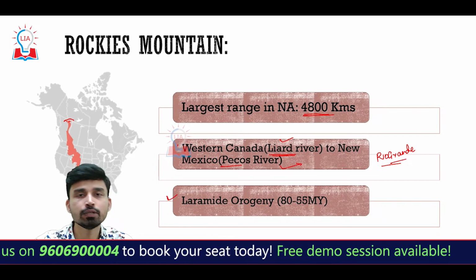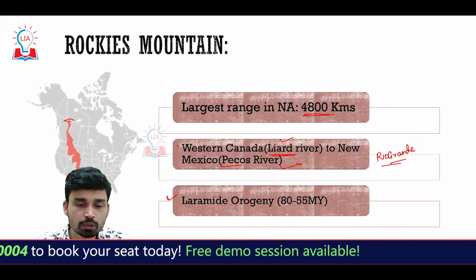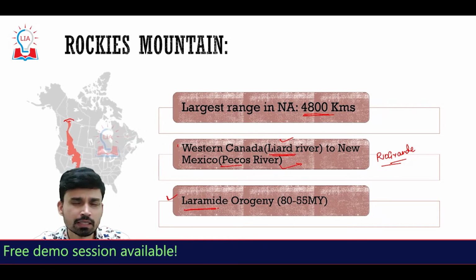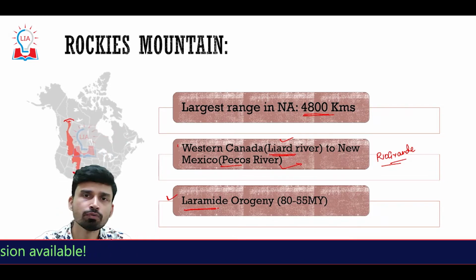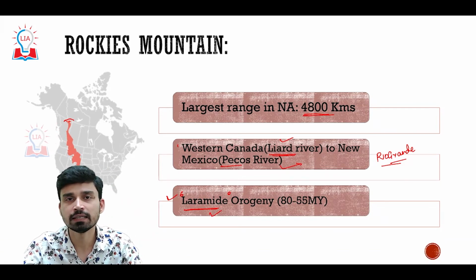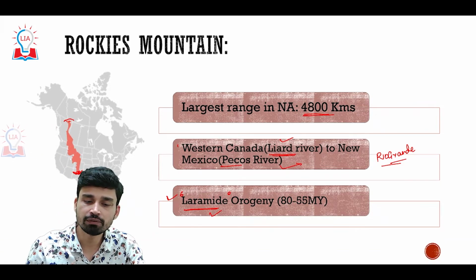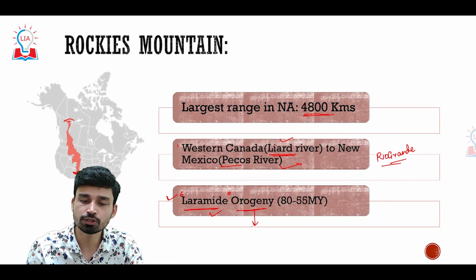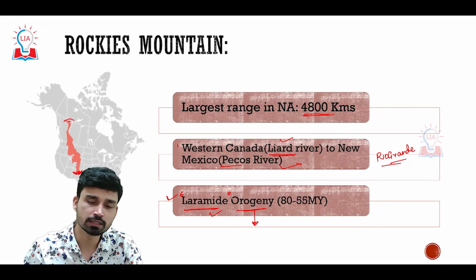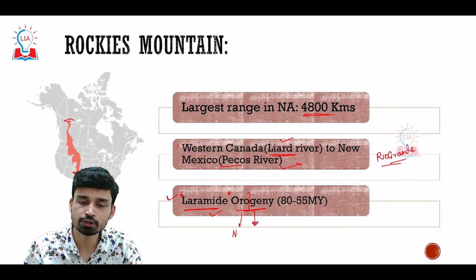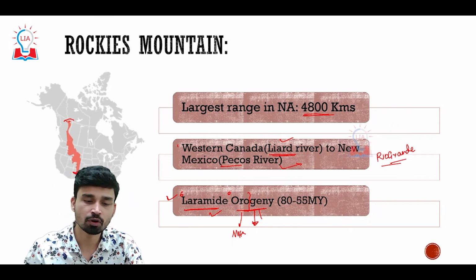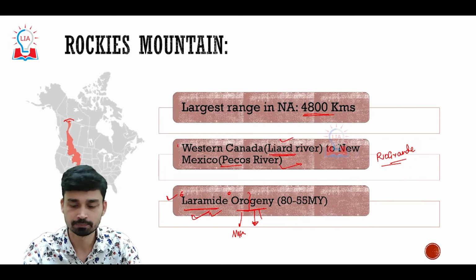Now if we try to look at the origin of this particular mountain range, as per geologists, it is believed that this mountain range developed somewhere between 80 to 55 million years ago, at the time of the Laramide orogeny. Laramide is the name of the process during which different mountain ranges have originated. Orogeny refers to the development, growth or build-up of mountains. It is made up of two words. Oro refers to mountain, and geni is genesis. So genesis of mountains. So the Rockies range originated during the Laramide orogeny.